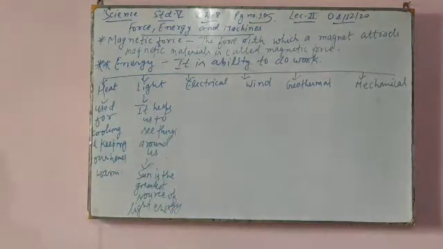Next we move to electrical energy. Electrical energy can be converted from one form to another form of energy.